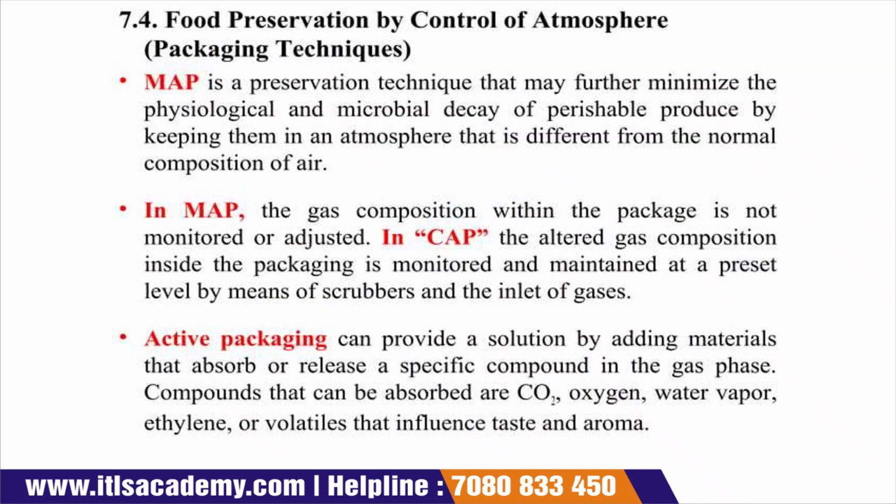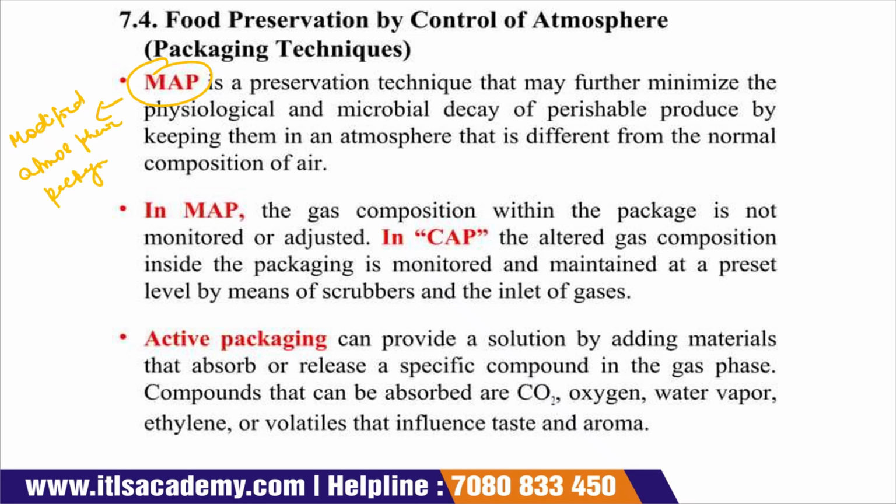Food preservation by controlled atmosphere packaging. Here we just discuss the basics. MAP means modified atmosphere packaging.